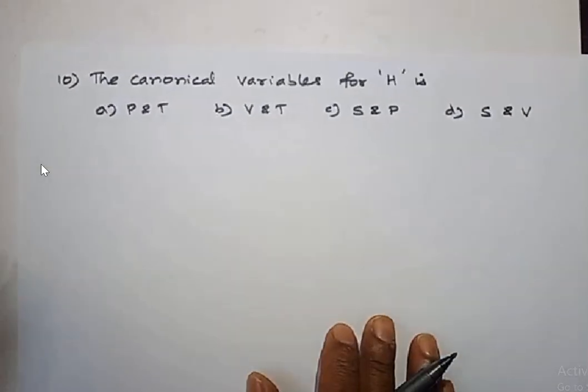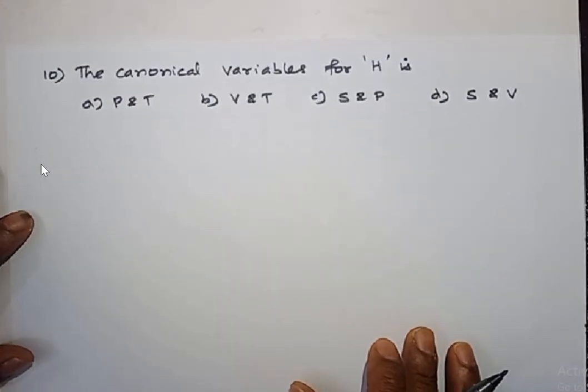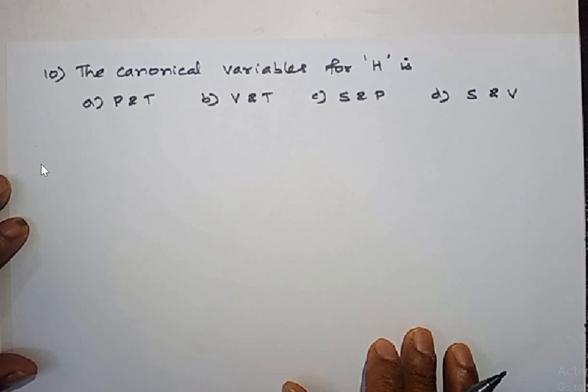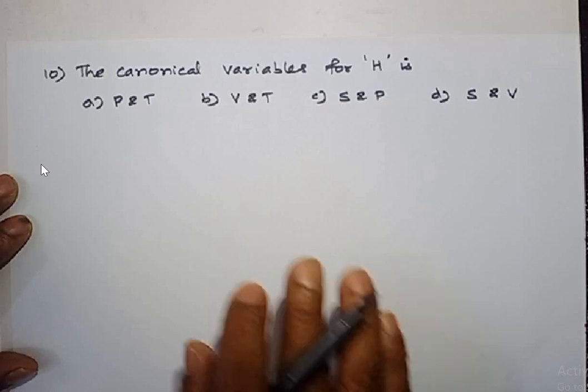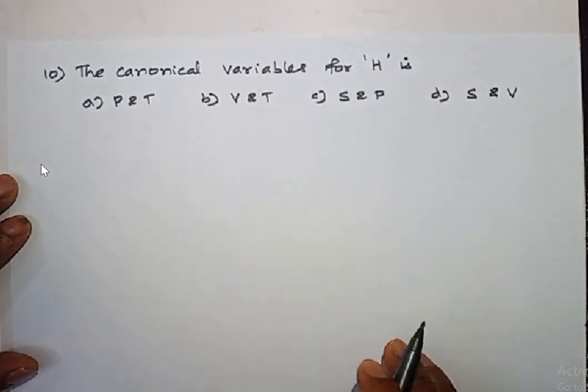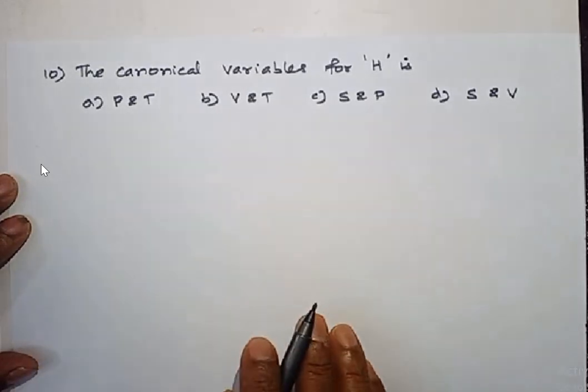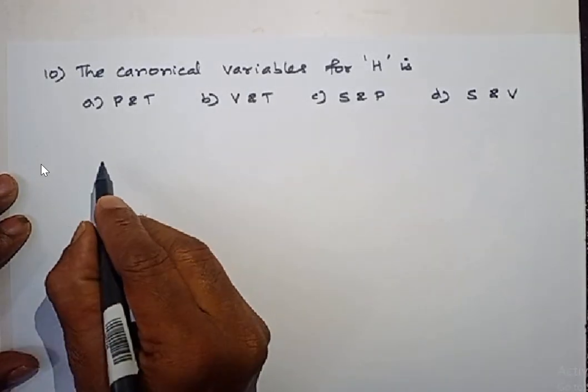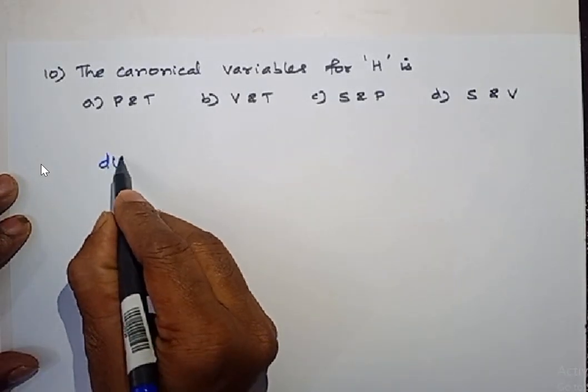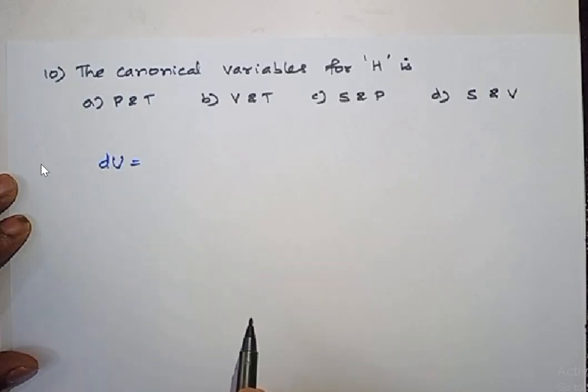Then let me move on to the next question, question number 10. The canonical variables for enthalpy, okay, for enthalpy, what are the canonical variables? It is very easy to find this. Try to remember these 4 equations. These are all called fundamental equations of thermodynamics.